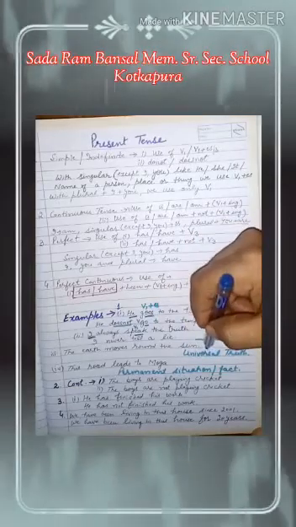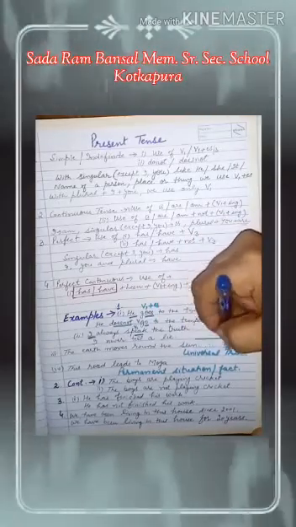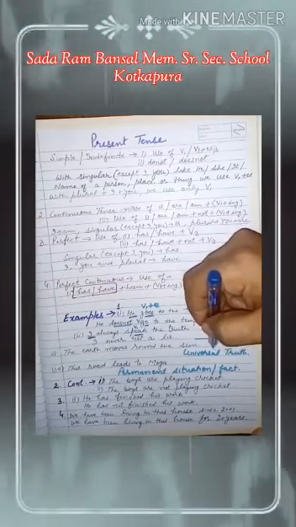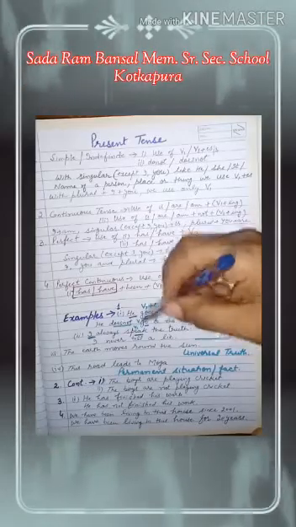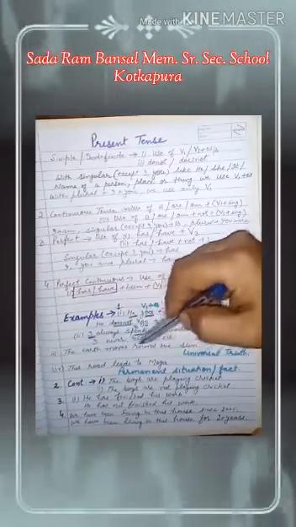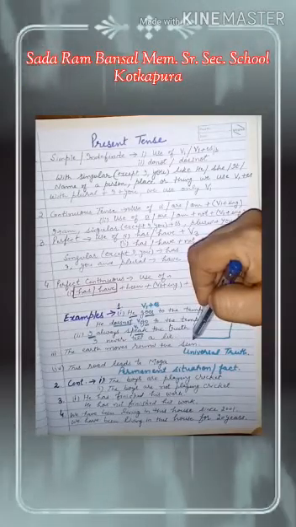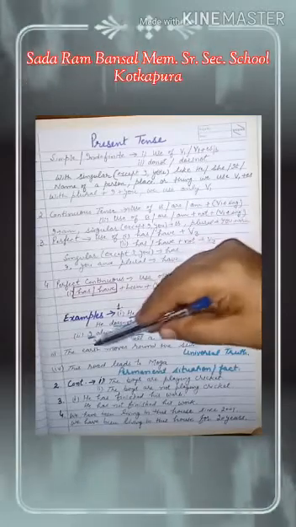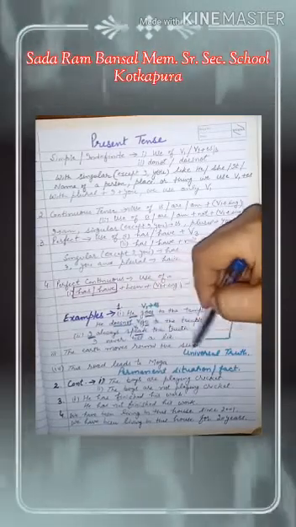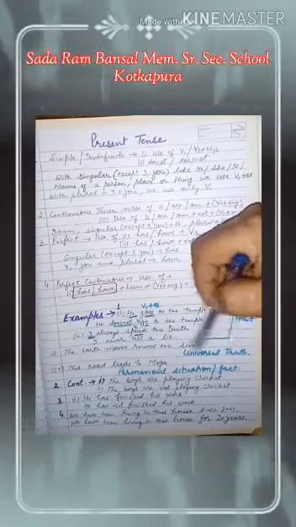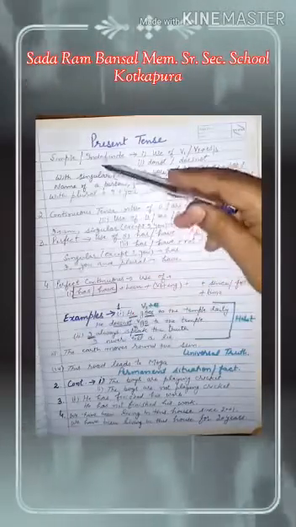Secondly, this tense is used to describe universal truth. Universal truth remains always true in every part of the universe. Like the earth moves around the sun. This is the universal truth, whether we are in India or in Pakistan or in America. This will remain always true. So this is called universal truth, and to describe universal truths, we use simple present tense.